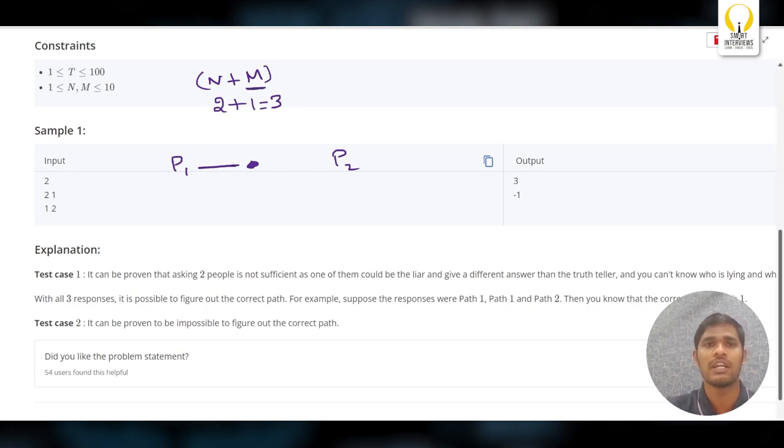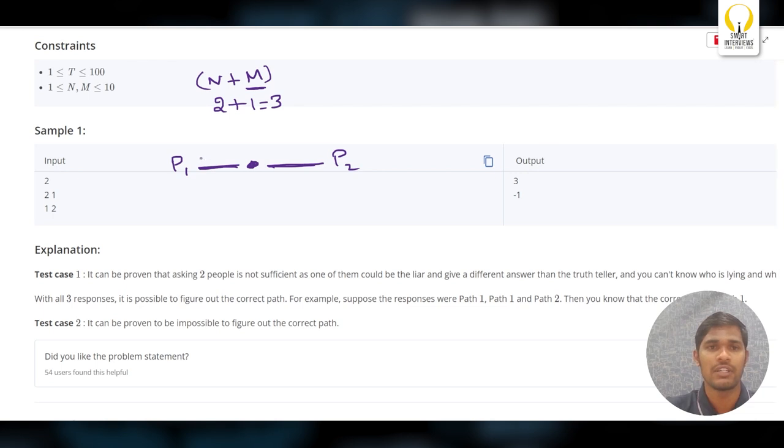We'll assume that he is telling a lie, so it will not lead to the happiness path. But there is also a chance that he may tell the truth. We are not sure that P1 definitely leads to happiness. So I'll ask one more person. The second person says P2 will go to happiness.